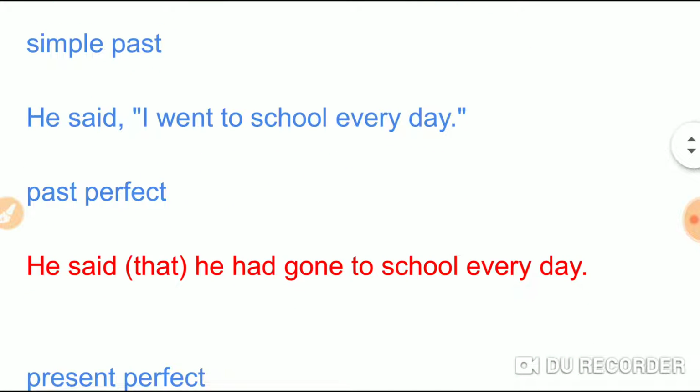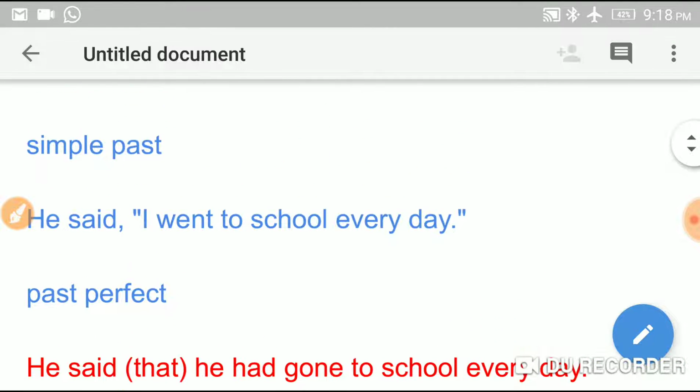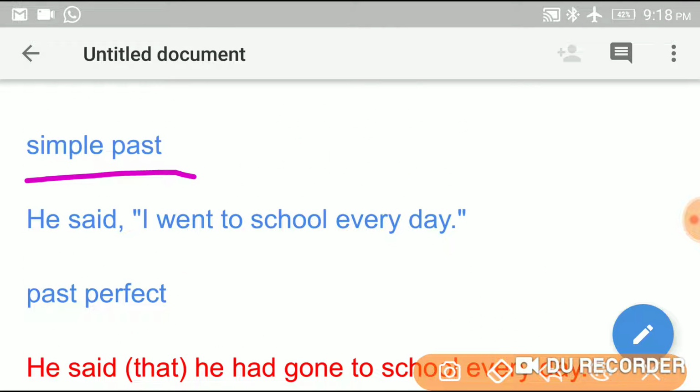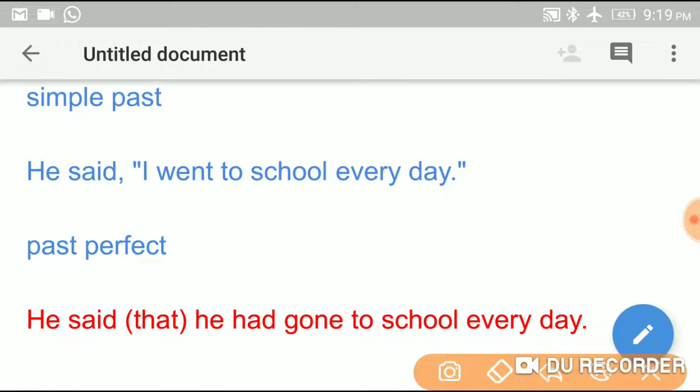Now see, simple past tense changes into past perfect tense. See here, he said I went to school every day. He said that, before indirect statement we have used conjunction that. Instead of I, first person, we use third person.